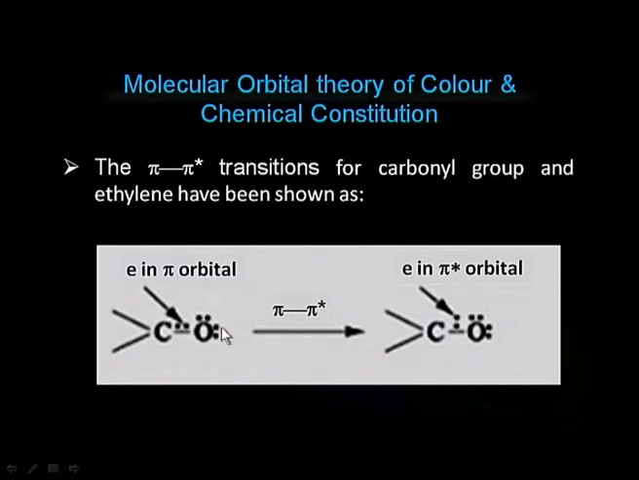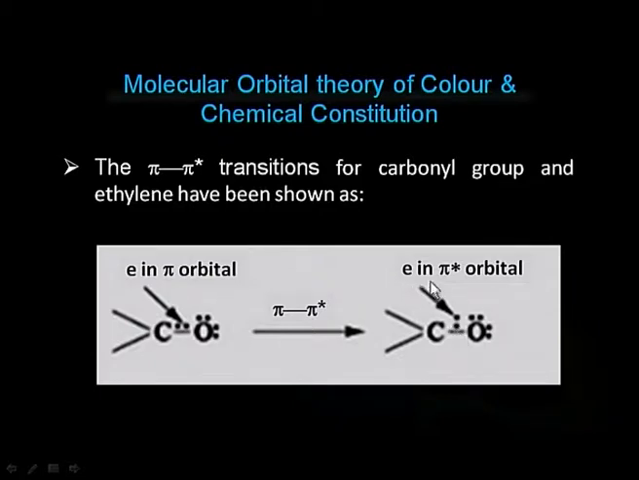Here you can see that in this molecule, this is a carbon oxygen double bond. One bond has been shown here and the other bond has been shown in the form of 2 electrons. Now these 2 electrons are present in pi orbital, or they form the pi bond. Now when transition takes place, or when energy is absorbed, one of the electrons from the pi orbital moves into the pi star molecular orbital, and this is represented in the form of the electrons in vertical position.